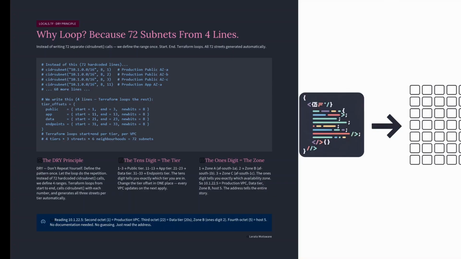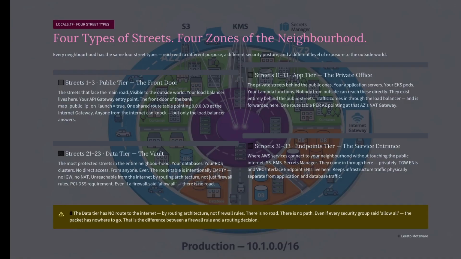And look at how the ranges were chosen. The tens digit tells you the tier. 1 to 3, public, 11 to 13 app, 21 to 23 data, 31 to 33 endpoints. The ones digit tells you the availability zone. 1 zone A, 2 zone B, 3 zone C. So 10.1.22.5, that is production neighborhood, data tier zone B, house number 5. The address itself tells the entire story. No documentation needed, no guessing. Just read the address.